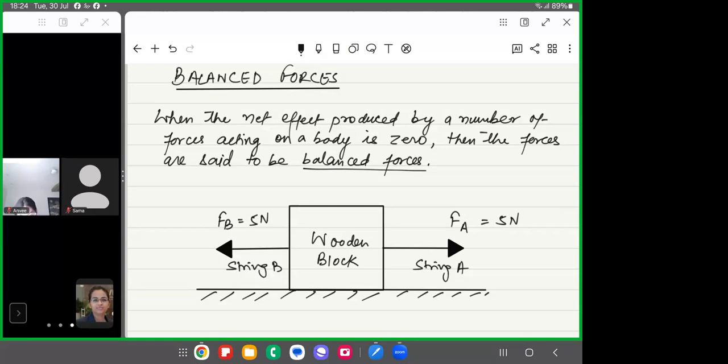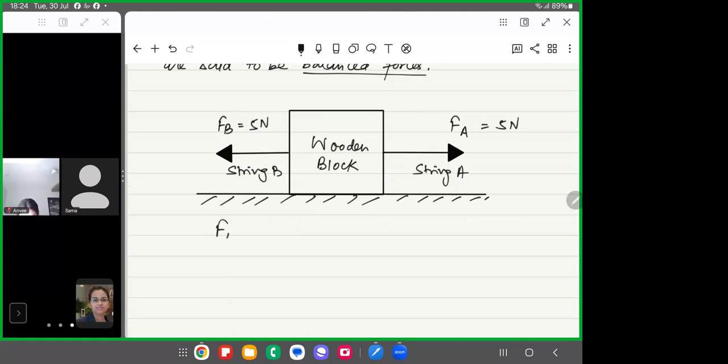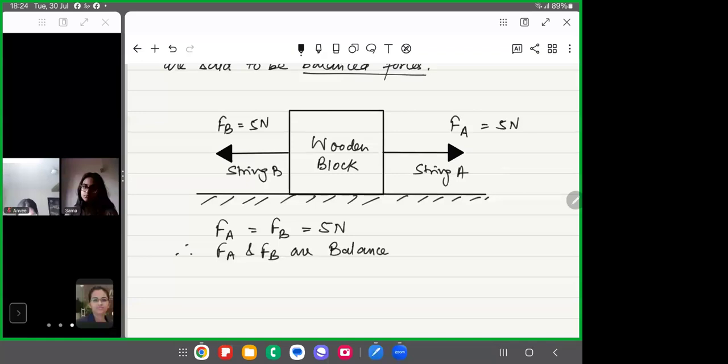The state of rest will not change. Yes. So such type of forces are called balanced forces, right? Are you getting that? So here FA is equal to FB, means the magnitude is same, that is 5 Newton, right? So we say that FA and FB are balanced forces. Are you getting that? Why? Because the net force, the resultant force will be 0, right?